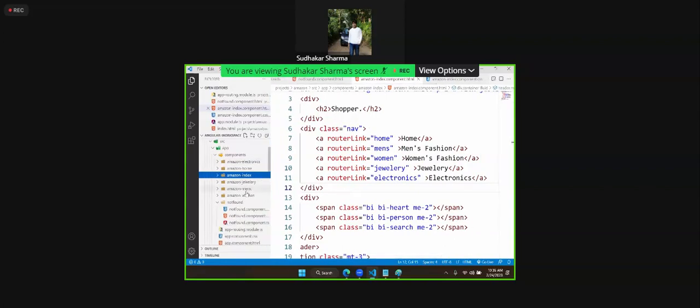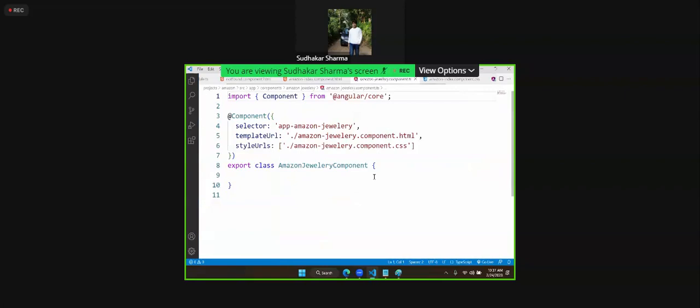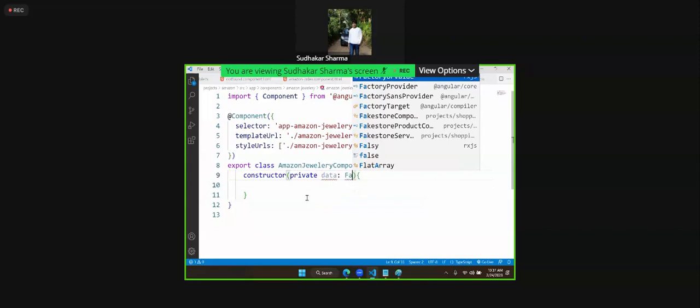Where is it? Men's, women's, jewelry. Okay, let's go to jewelry in the TS file. How to inject a service? You need a constructor, right? Into that we need to inject the service. What is it? Private data. It is what type? Fake store